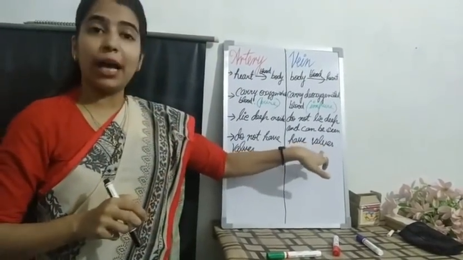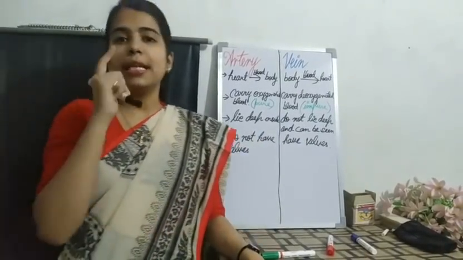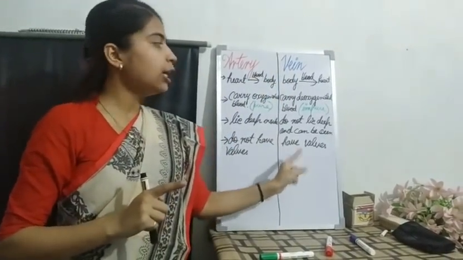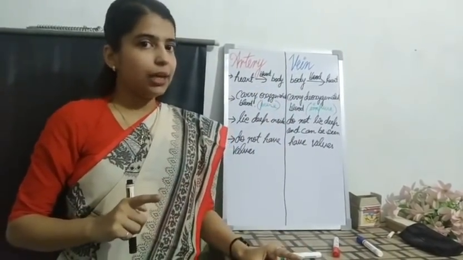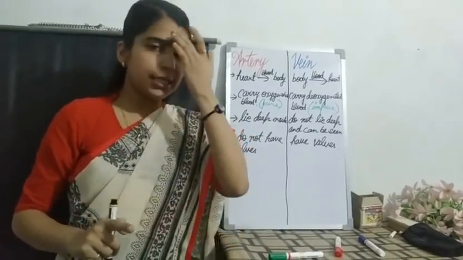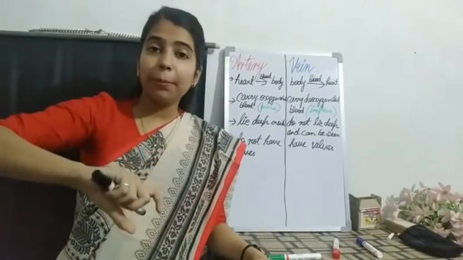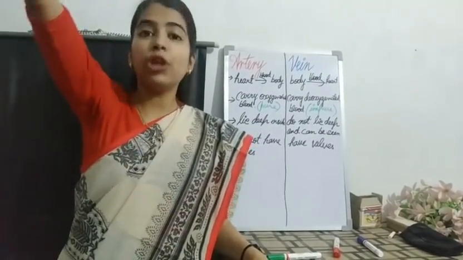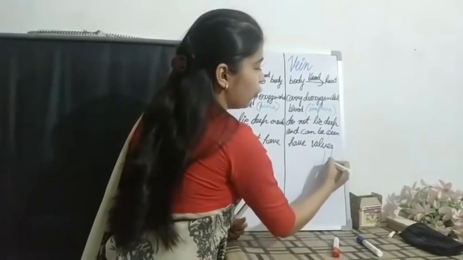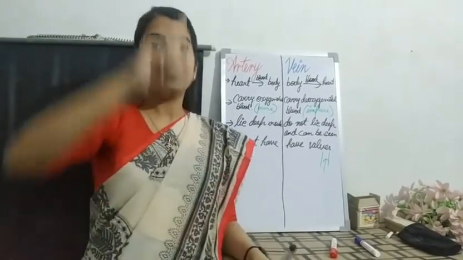Veins carry the deoxygenated blood, and it flows with less pressure, isn't it? Also, veins have to carry the blood from your lower body to your heart. Sometimes they need to carry the blood from your lower body parts, and that has to be done against gravity.